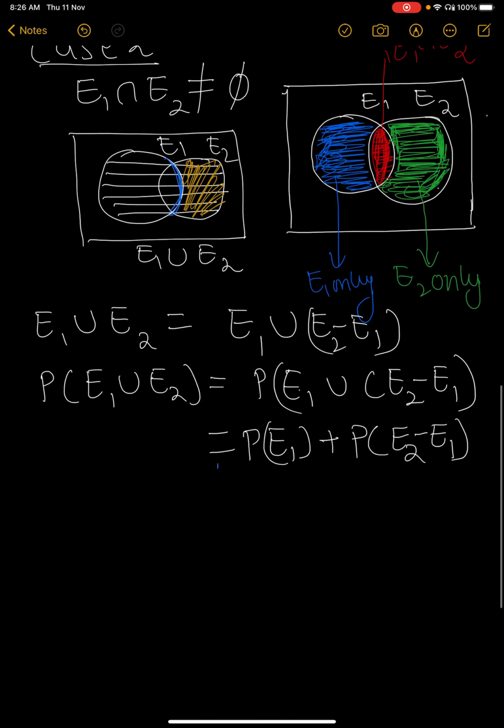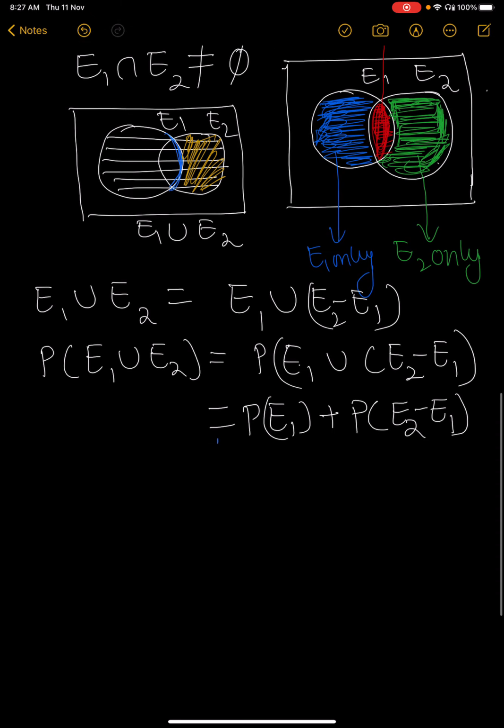So probability of E1 plus probability of E2 minus E1. How to write this part, probability of E2 minus E1? From E2 we have to subtract E1. This step is important. If you understand this step, the theorem is easy.